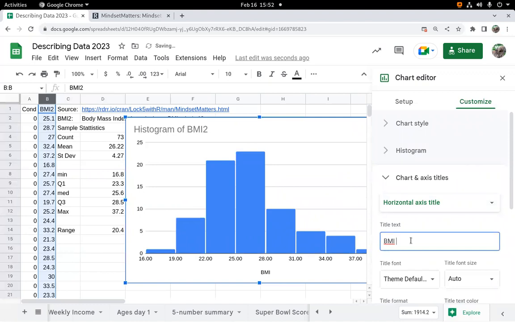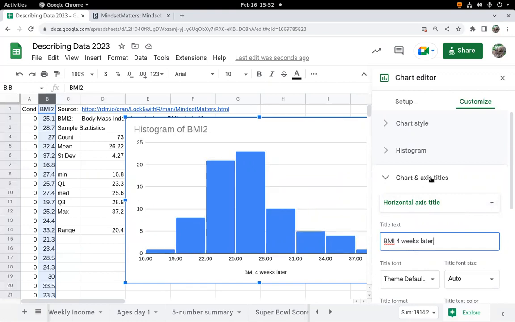Hopefully people will know what that means. If they don't, I should spell out body mass index. And I'm just going to say 4 weeks later. So what that measurement is. What's this vertical column? Well, that's my frequencies. Frequency is how many were in each group here.